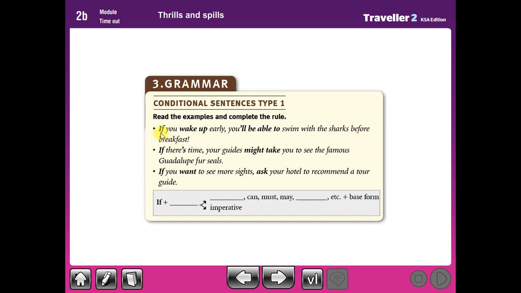Here "if" is the conditional particle and "wake up" is the verb in the present. If plus "wake up" we call the if clause, and we get will plus base form, the verb without addition, as the result of the if clause, the conditional sentence.